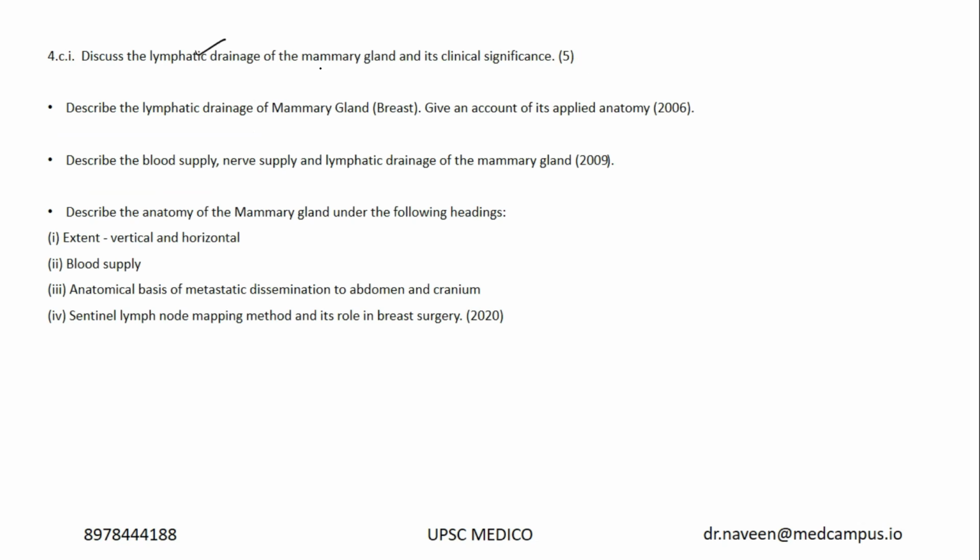Again, lymphatic drainage of mammary gland, so many times the question got repeated. You see, it's very important. If there is an axillary lymphadenopathy in a case of breast carcinoma, it carries worse prognosis because lymphatic spread means there's no cure, right? So from mammary gland point of view, what are the stations or levels of axillary lymph nodes which get affected is very important. What is its clinical significance? You might give sentinel lymph node mapping method. This was asked in 2020 itself. It's a recent repeat again. So the breast or mammary gland anatomy with clinical aspects, mainly focusing on lymphatic drainage, is very important.